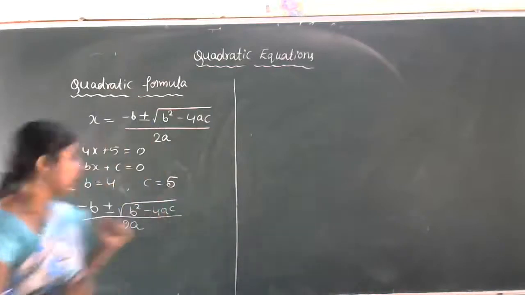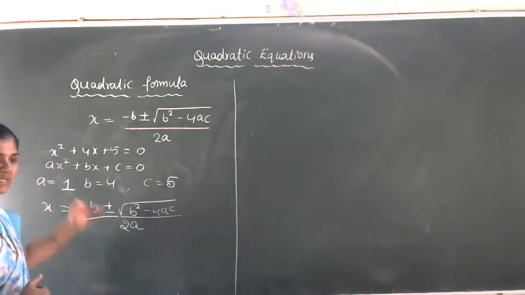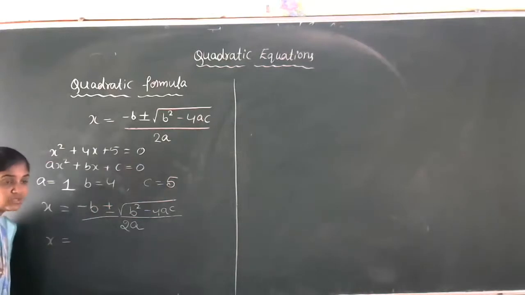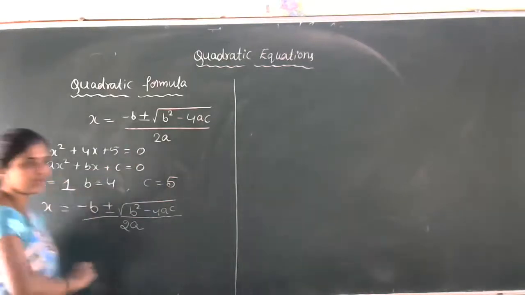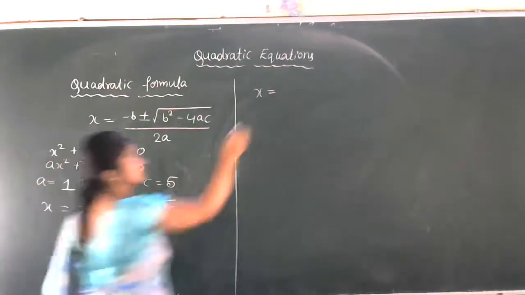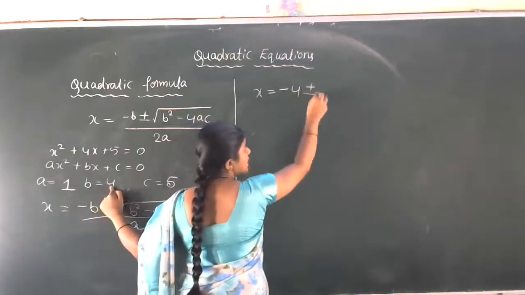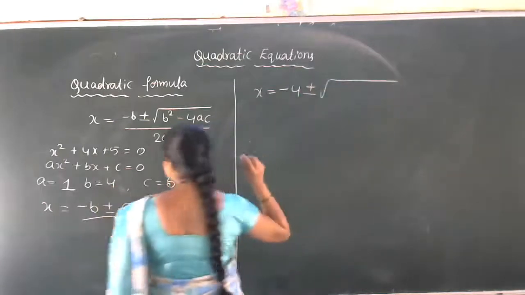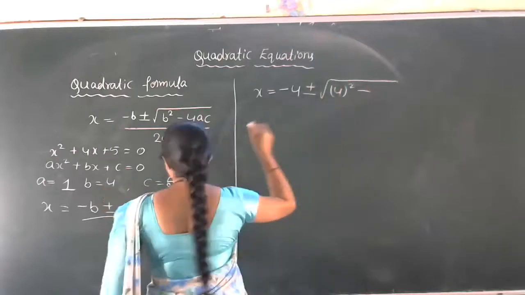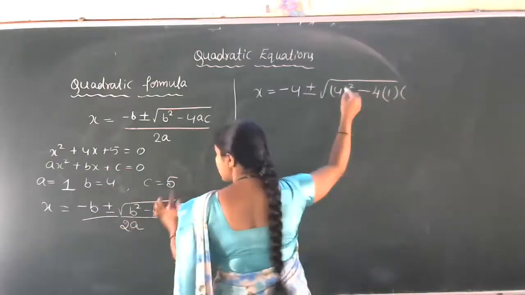Is that clear? Yes, x is equal to minus b plus or minus square root of b square minus 4ac divided by 2a. Now the x value. We have to substitute the values here. x is equal to minus b. The minus sign is in the formula already. b value is plus 4, so minus 4, plus or minus square root of b square. b value is 4, so 4 square, minus 4ac. 4 into a value is 1, c value is 5.